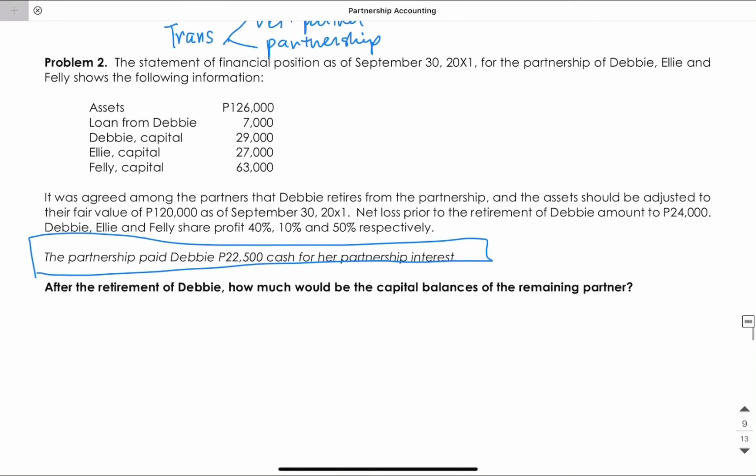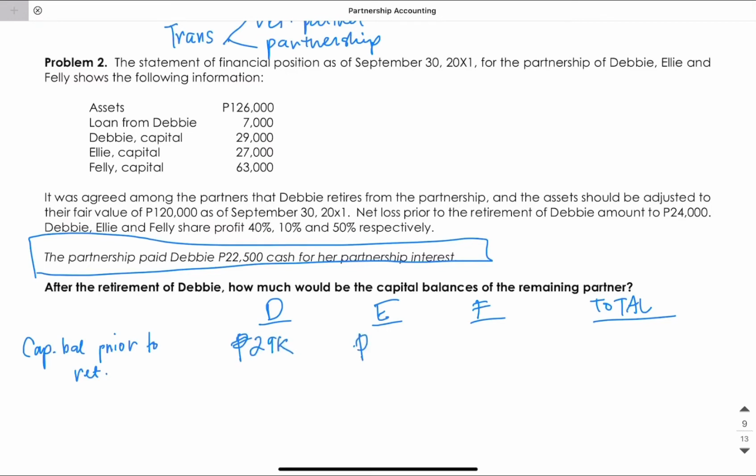So let's again compute for the capital balances prior to retirement. Debbie, Ellie, Feli, and then total. So 29,000, 27,000, and then 63,000. We have computed this a while ago, and the total is 119,000.